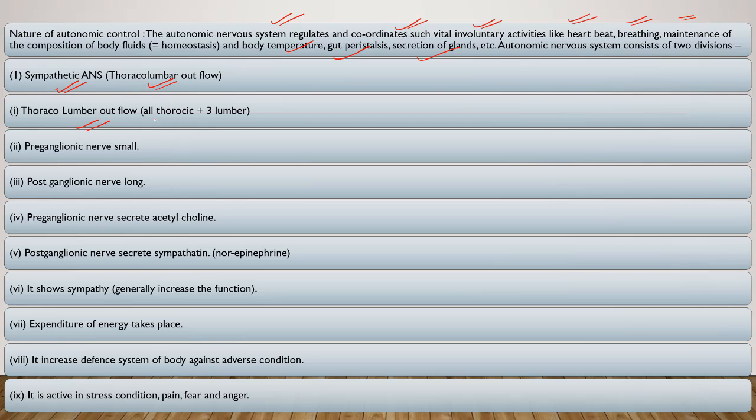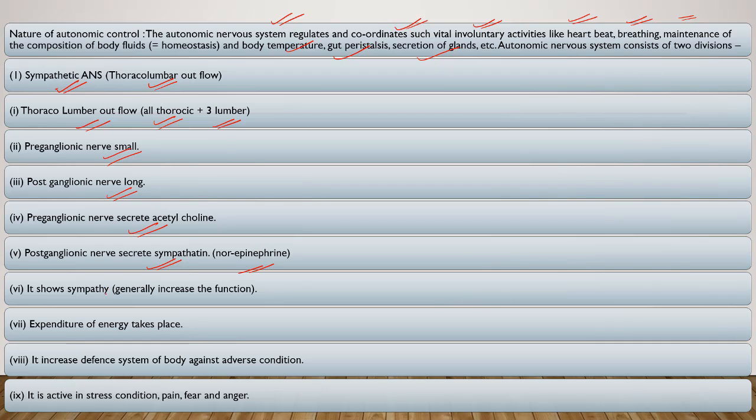Thoracolumbar outflow basically includes all thoracic and 3 lumbar segments. Okay. So the sympathetic autonomic nervous system is also known as thoracolumbar outflow. They include preganglionic nerves which are small and postganglionic nerves which are long. Preganglionic nerves secrete acetylcholine, and postganglionic nerves secrete sympathetin or norepinephrine.